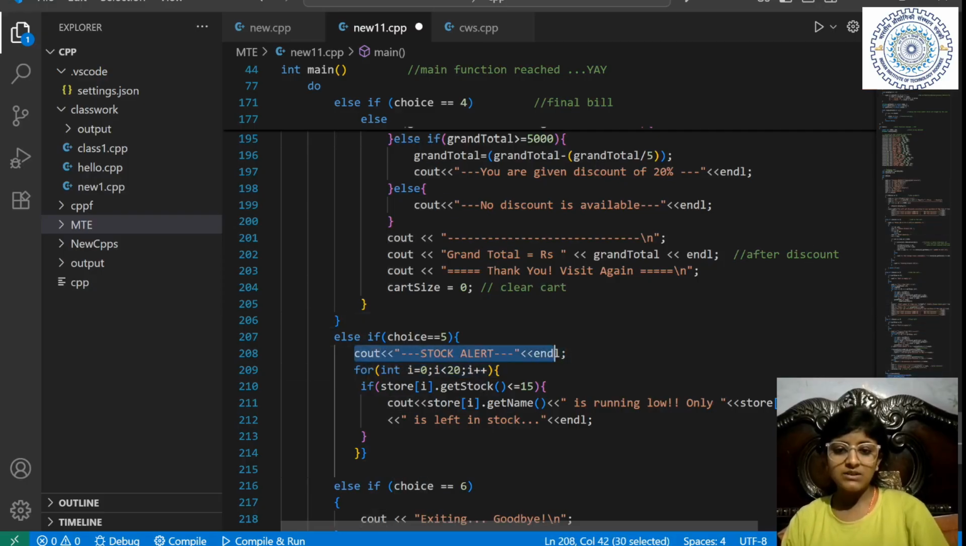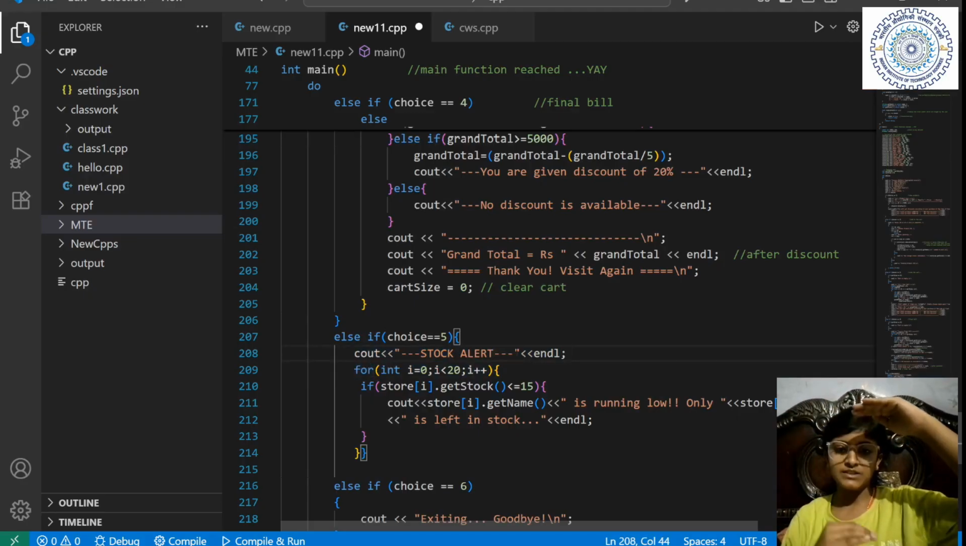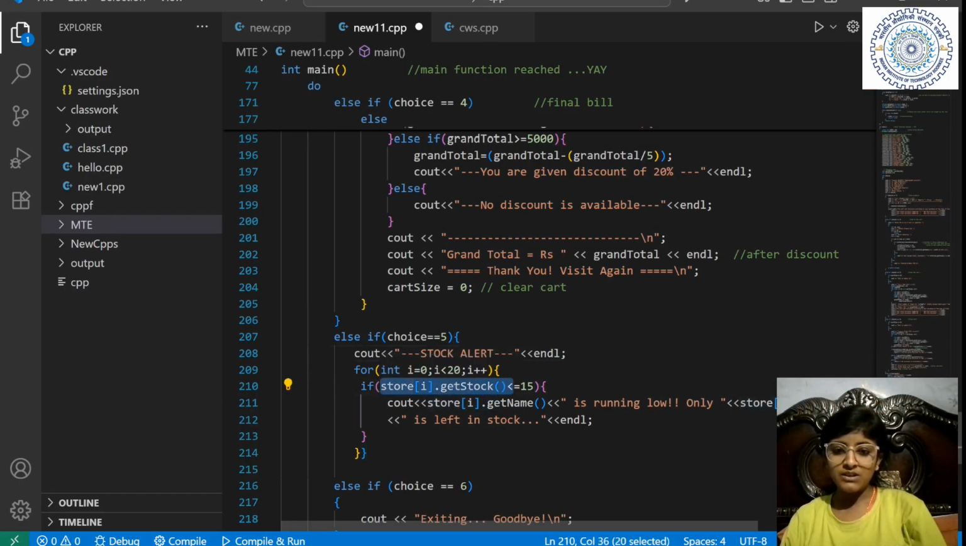We print out stock alerts. Then we will have a loop from 0 to 20 that checks all the items. If the stock is less than 15, it prints the name of the item, that it is running low, and only this much stock of it is left. If nothing is low on stock, then nothing is printed.